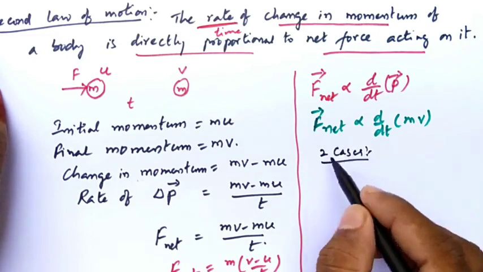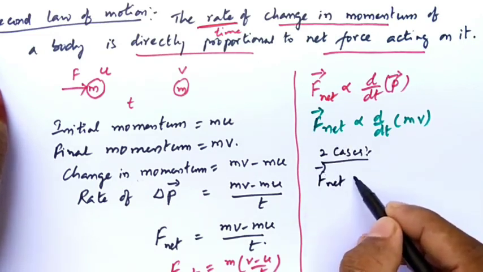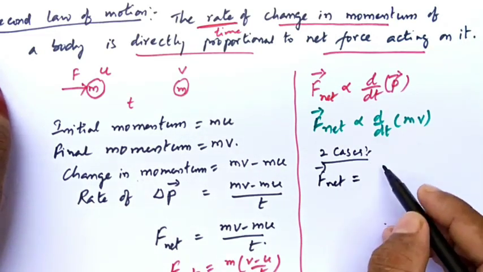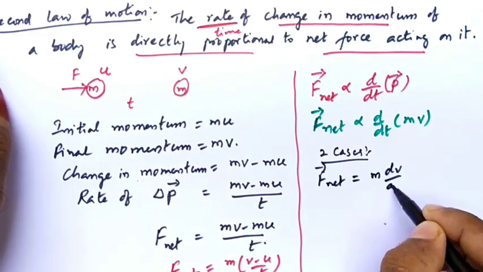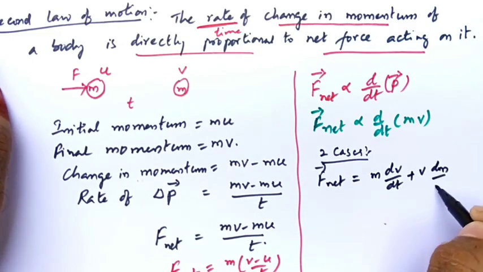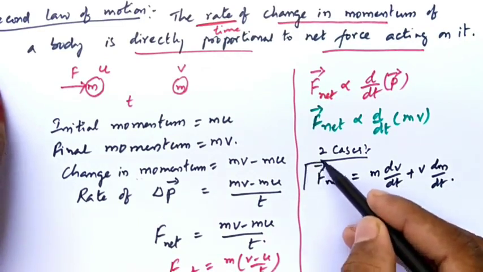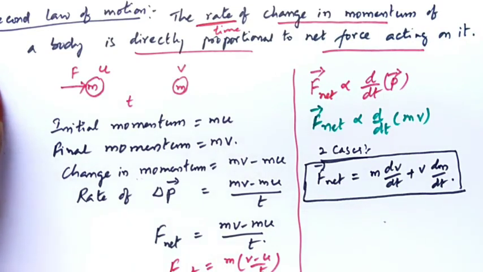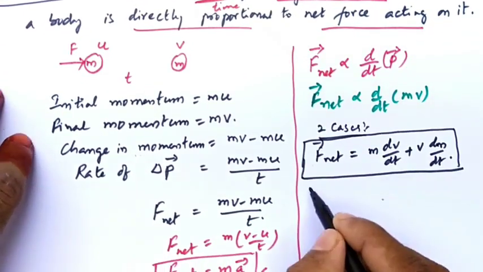Okay, so what is the first formula? F net, what I am writing, is equal to d by dt of (m into v), which is m into dv by dt plus v into dm by dt. See, this F net is equal to m into dv by dt plus v into dm by dt. Right, here case 1.